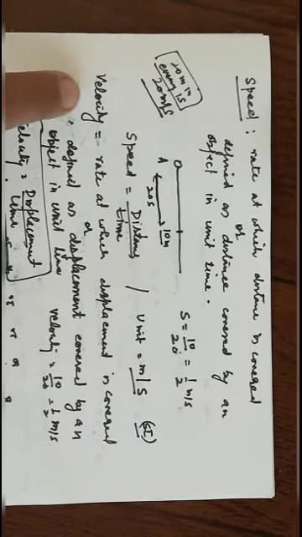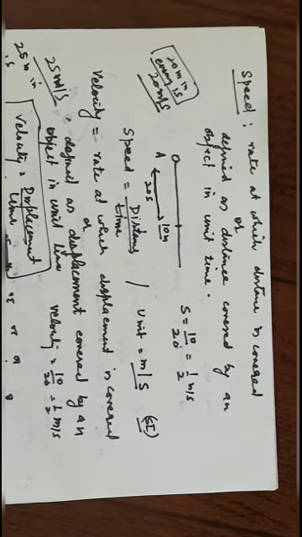Similarly, velocity also tells us the rate at which the displacement is covered. Suppose the velocity of an object is 25 meter per second, then what does it mean? It means that the displacement in every 1 second is 25 meter, and so on. So this is the basic meaning of speed and velocity.